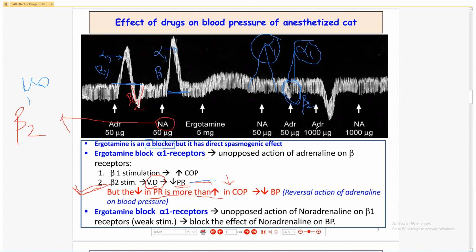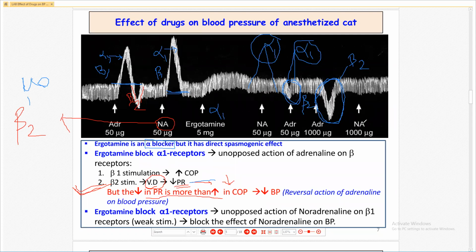If we increase the dose of adrenaline, instead of 50 milligram, it gives 1000 milligram. So you can see there is decrease in the blood pressure, and a deeper curve. This activity is due to beta 2 receptor stimulation, because ergotamine does not block the beta 2, because ergotamine only blocks the alpha 1.